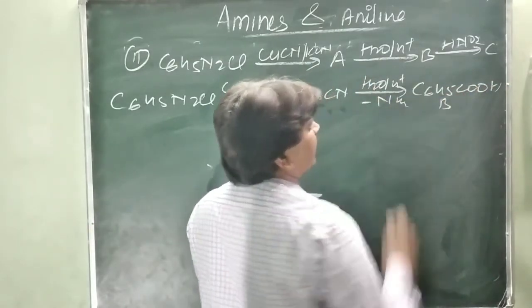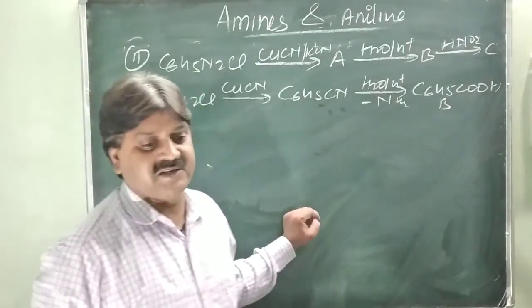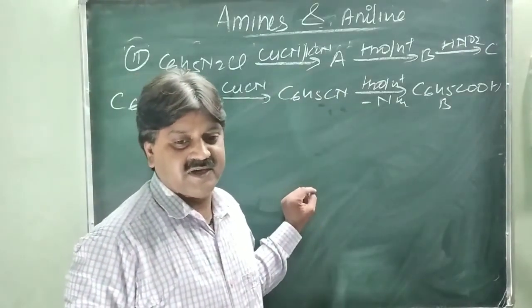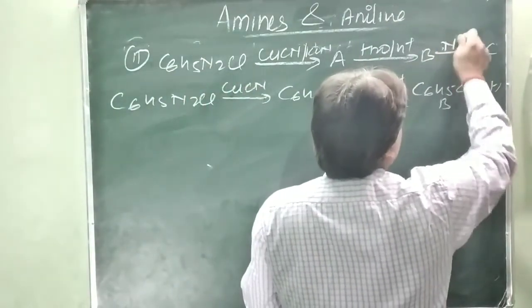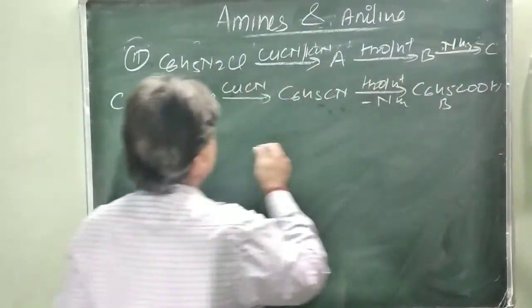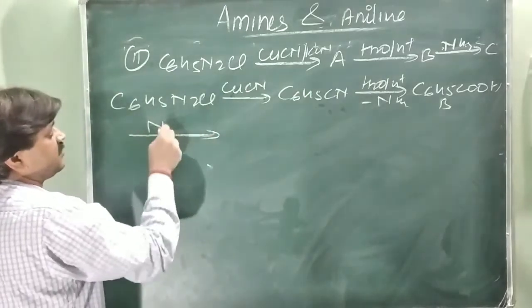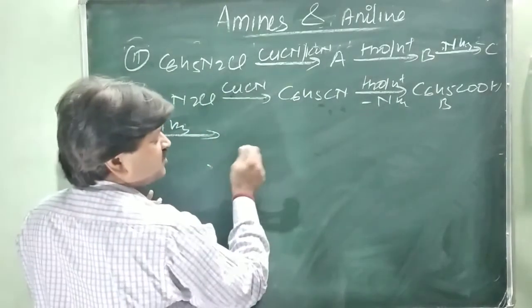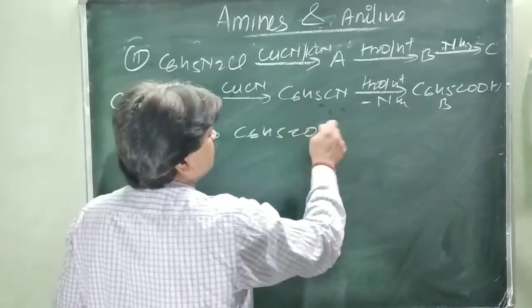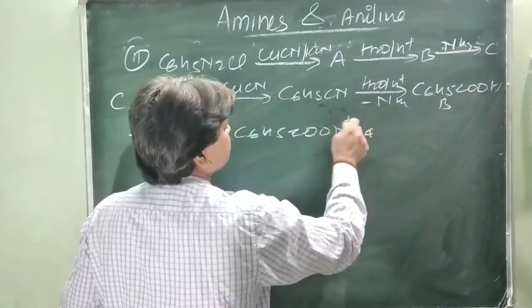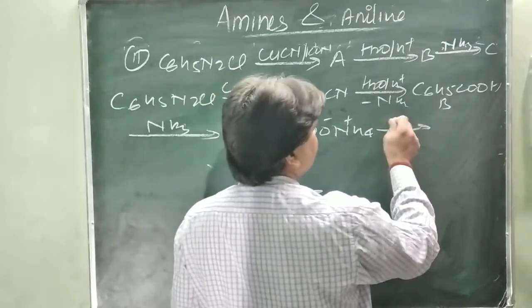And B is treated with, not nitrous acid, ammonia, NH3. So NH3 first converts into ammonium benzoate. This is C6H5COONH4, and it is further heated.